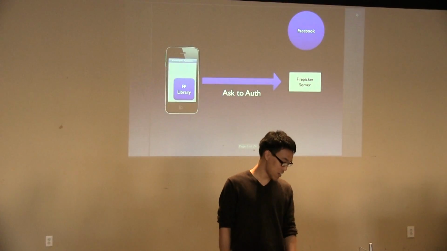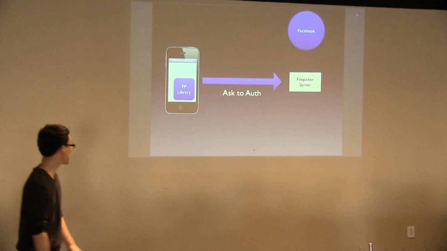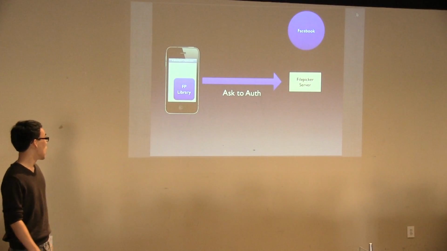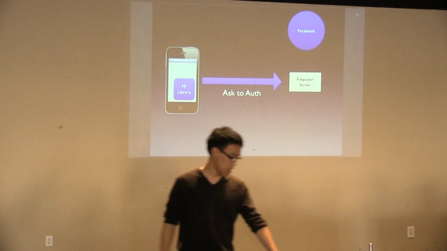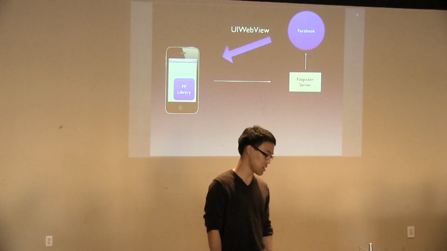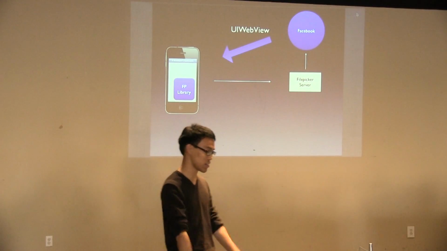These are all the architectural things that we're going to be talking about and how we made things happen. So here's our developer application, and the FilePicker library is right there sitting inside your app. When we ask for auth, we actually go out, hit our servers, go ask Facebook, and then we present the UI web view right there. So we actually don't see that user interaction.